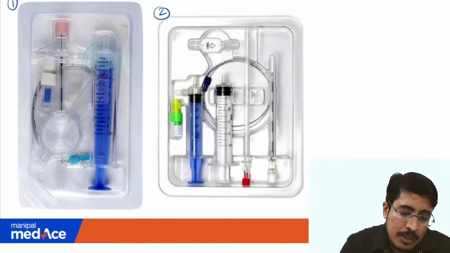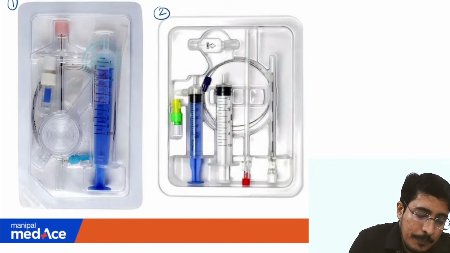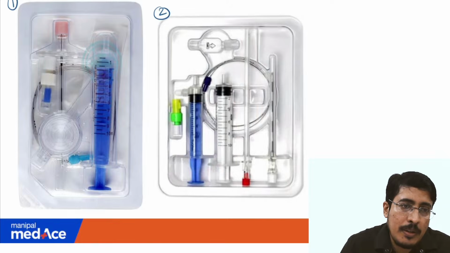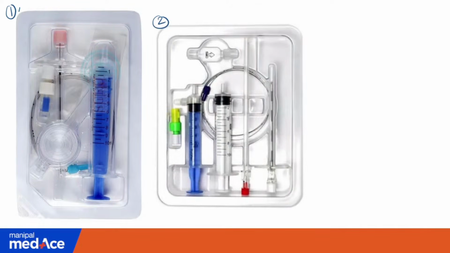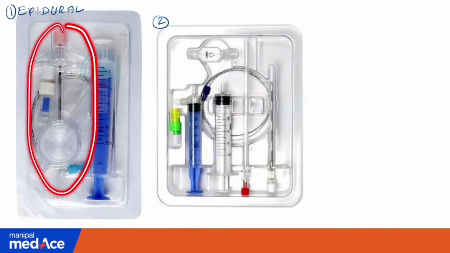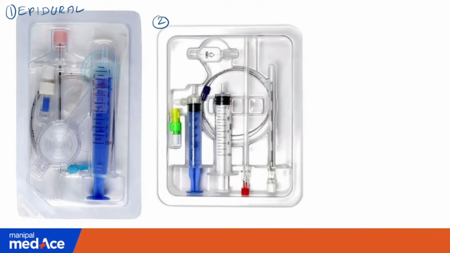Okay, so we have two types of sets here, 1 and 2. This one is an epidural set. Yeah, good attempt, philosophical monk. This is an epidural set. We are seeing only one needle here, if you can see. Well tried, philosophical monk. And this one is a combined spinal epidural kit.